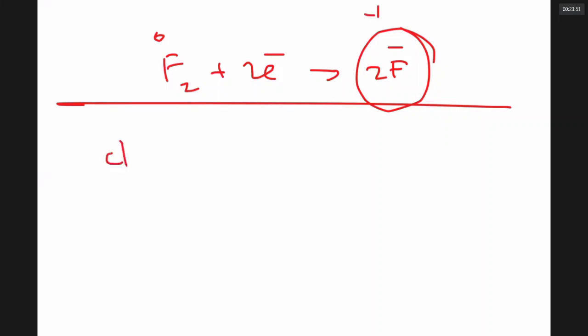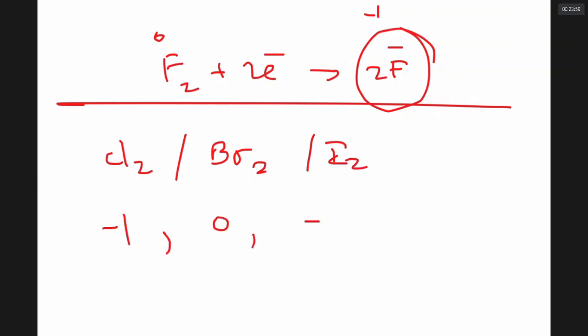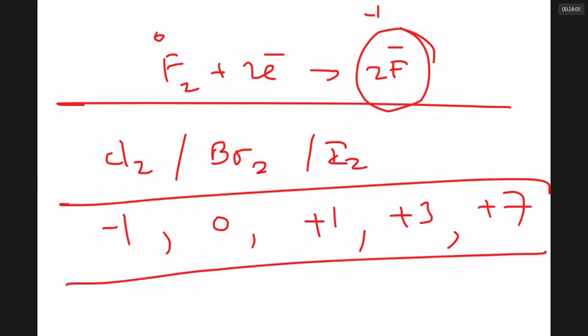But if we are looking at chlorine or bromine or iodine, they can show -1 state, 0 state, +1 state, +3 state, +7 state. So many oxidation states they are showing.